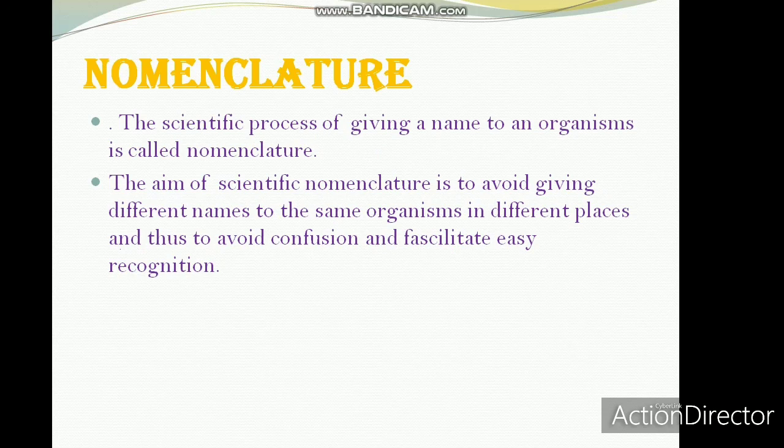So to avoid the confusion of different names for the same organism in different places, a scientific name is provided to a living organism. The method of providing a scientific name to an organism is known as nomenclature.